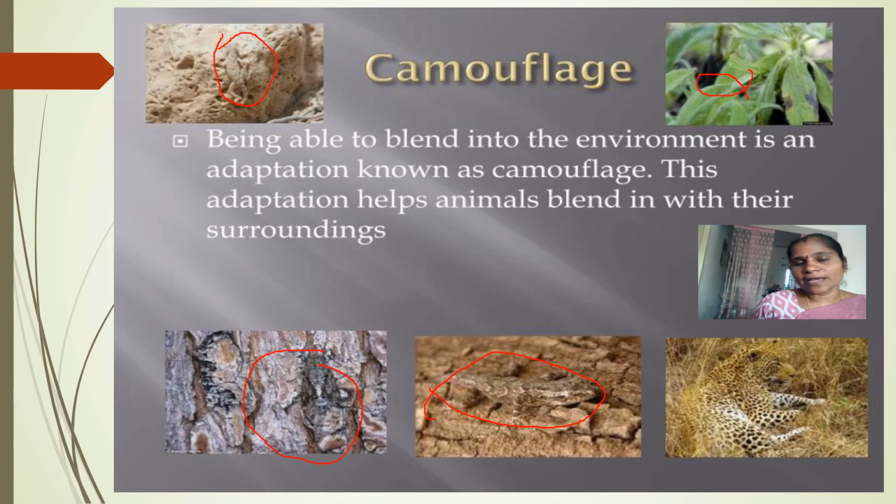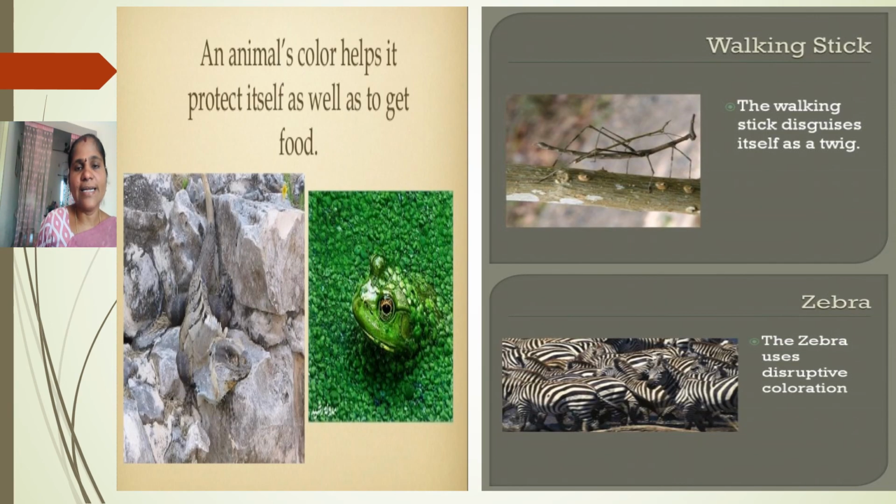Being able to blend into their environment, being matched to that environment, is called camouflage. Those animals we should call camouflage. This adaptation helps the animals to blend with their surroundings. It helps them to mix into their surroundings. Let us observe the pictures, some more examples. An animal's color helps to protect itself as well as to get food also. See how the color of the animals changes and mixes into the environment.